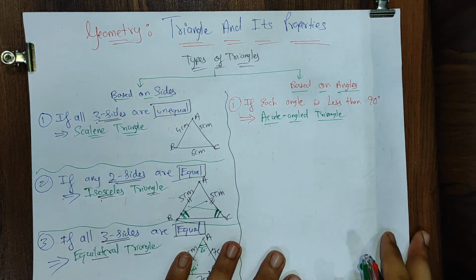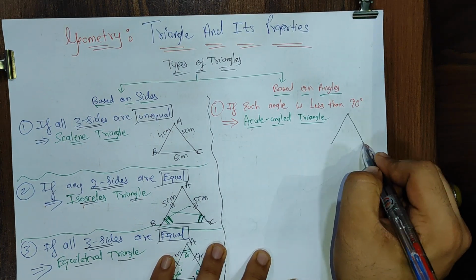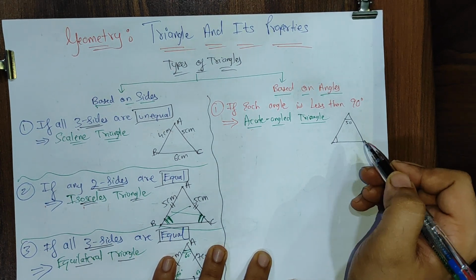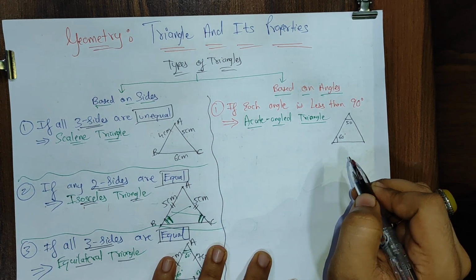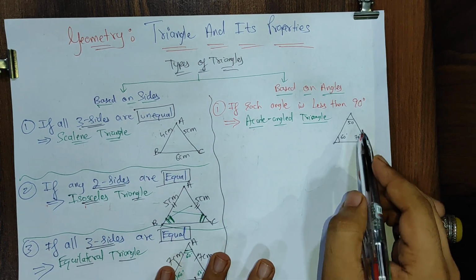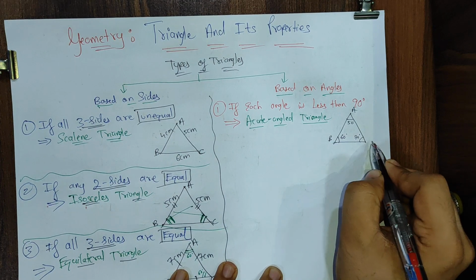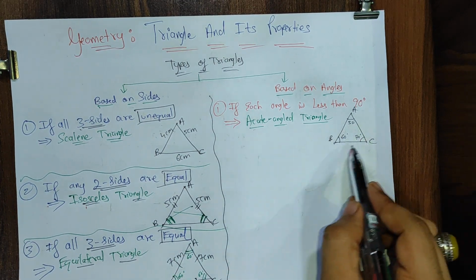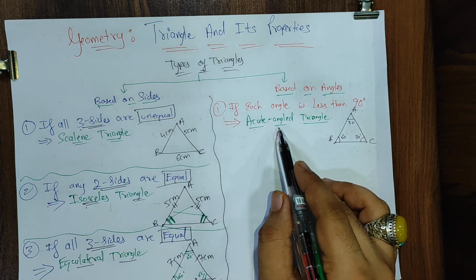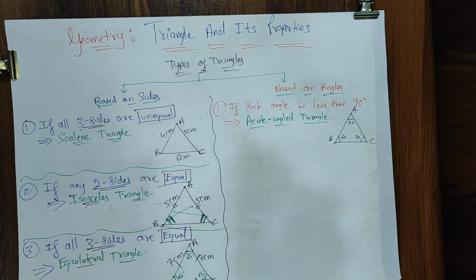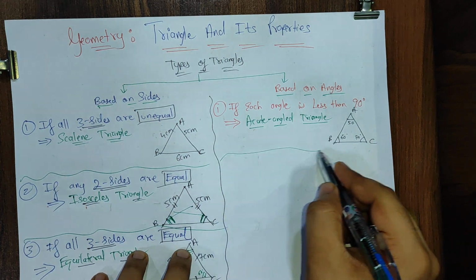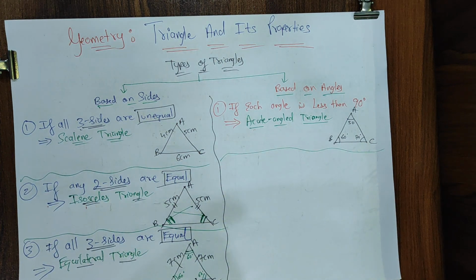Let me very quickly give you one example, everyone. If I have any triangle whose angles are 50 degrees, 60 degrees, and 70 degrees, let's name them A, B, C. All the three angles, each angle is less than 90 degrees. If each angle is less than 90 degrees, then we say the given triangle is an acute angle triangle. Once again, if each angle is less than 90 degrees, we call it what? Acute angle triangle.